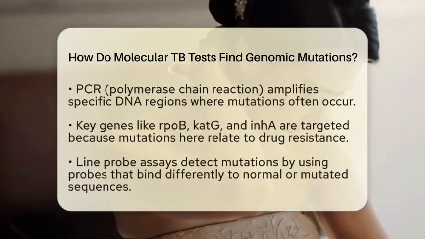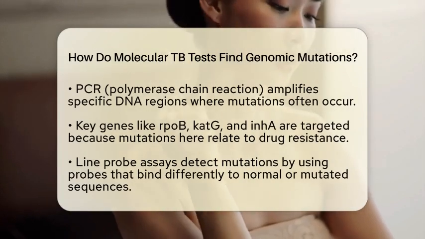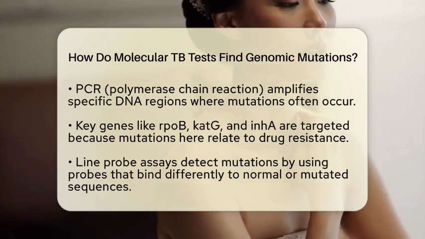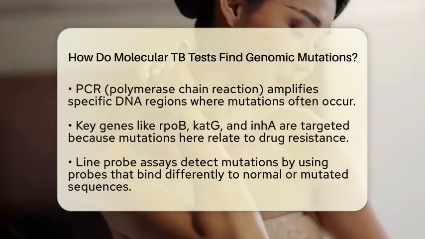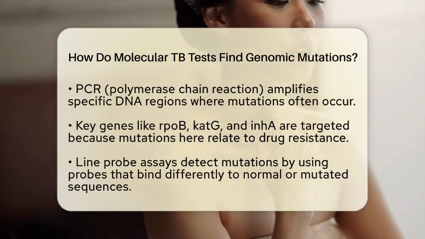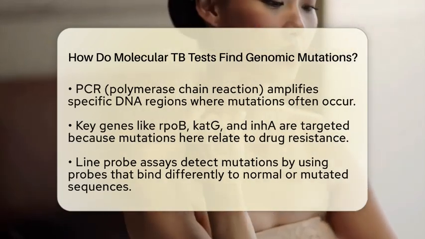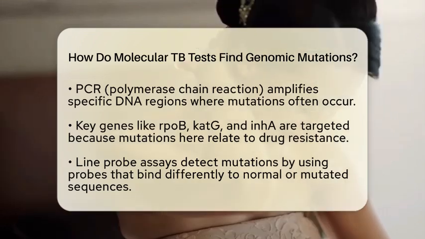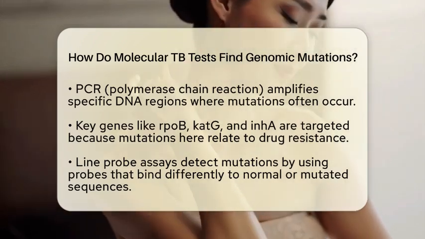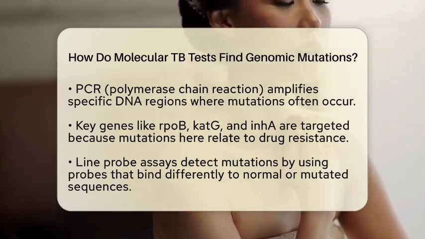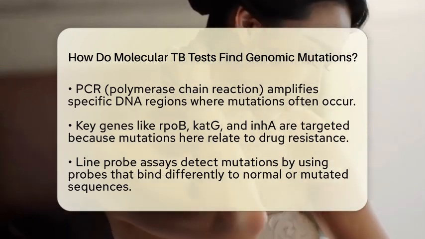resistant to drugs. For example, mutations in the RPOB gene are linked to resistance to rifampicin, a key TB drug. Similarly, changes in the CATG and INHA genes are associated with resistance to isoniazid. By amplifying these regions, scientists can focus on the most important parts of the bacteria's genome.